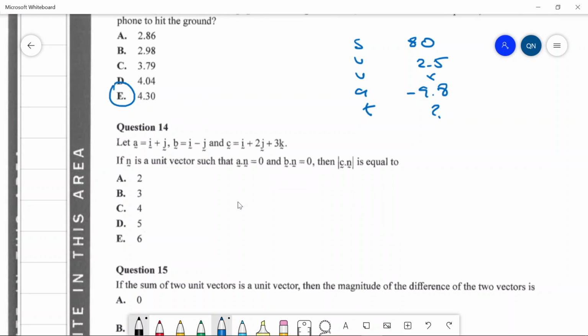So we have A equals these guys over here, n is a unit vector such that A dot n equals 0, B dot n equals 0, then C dot n is equal to... So we know n's perpendicular to A. N's also perpendicular to B. Then C dot n is... Can we write this?